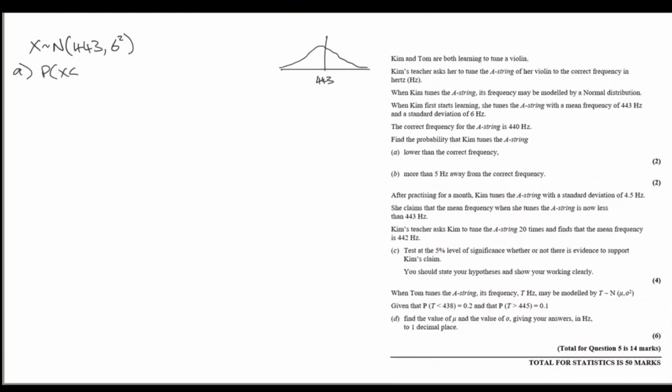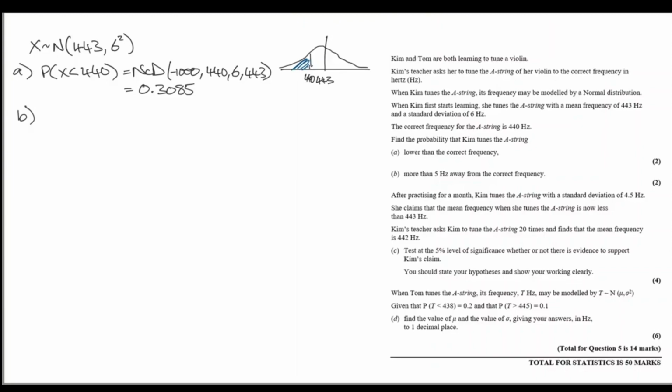And the probability that she tunes it to be less than 440, we can find with our NCD calculation. We're looking for this region, everything below here. So looking for a small probability, smaller than a half. On the calculator, we get 0.3085.